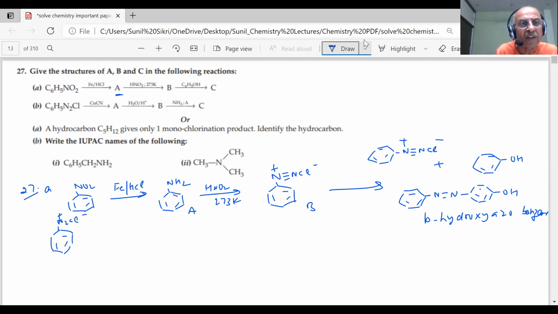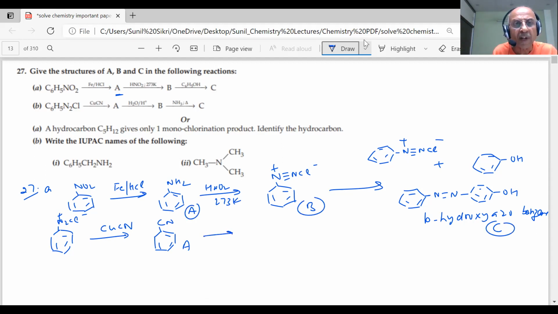This is benzene diazonium chloride. It reacts with CuCN. You will get CN. So first you will get this, students. What is that? Benzonitrile. This is our B, this was our C. A, B, and C. Then hydrolysis, you will get benzamide.